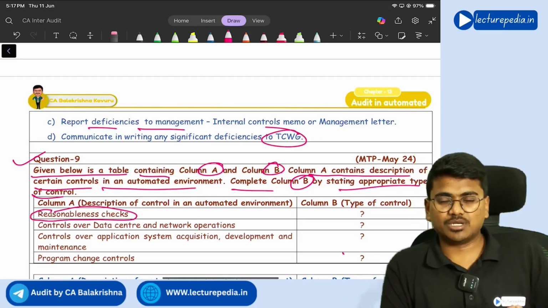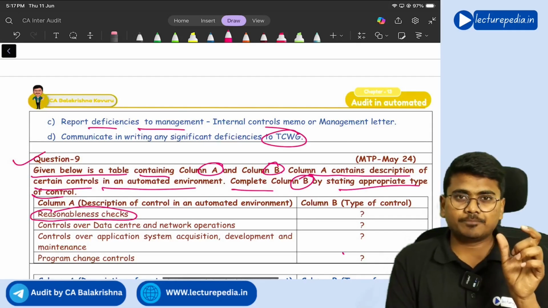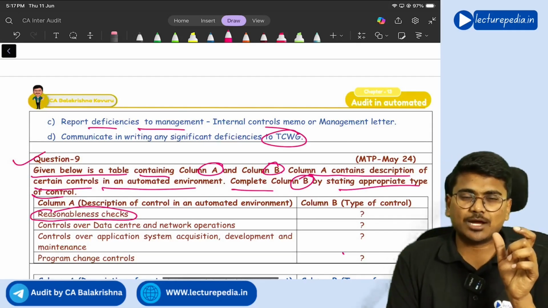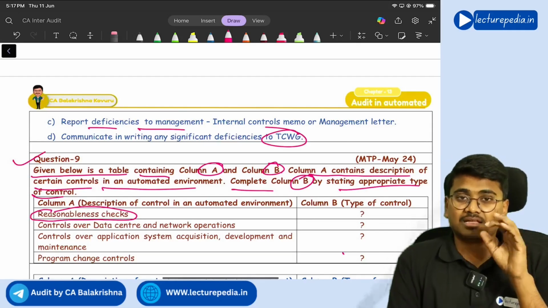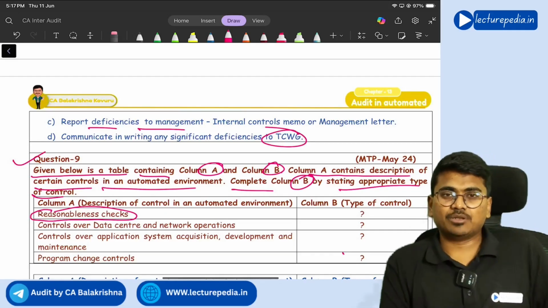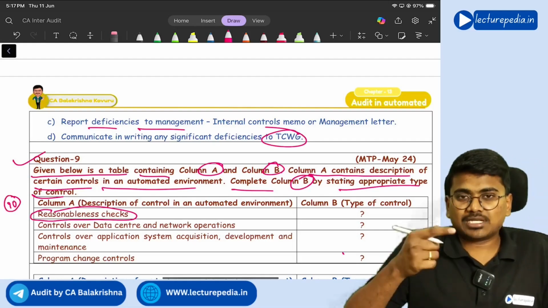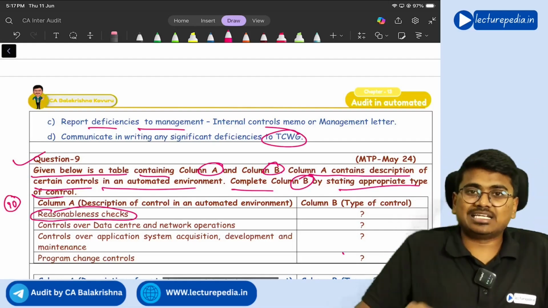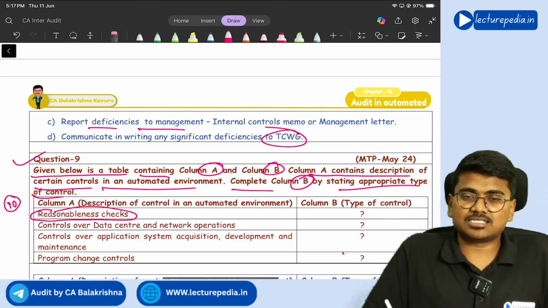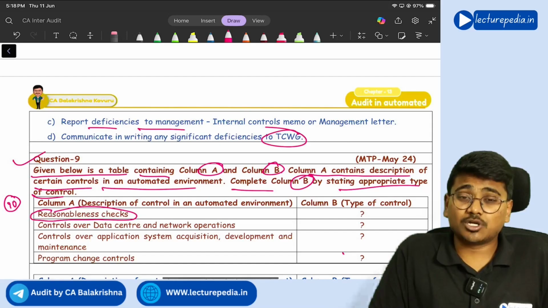Reasonableness check means nothing but, for example, if the input that you have to give is a phone number, then in India, what is the number of digits that will be there in the phone number? It will be 10 digits. So the input should contain only 10 digits. If more than 10 digits have been given by the user, that input should not be accepted, because that is not a reasonable phone number.